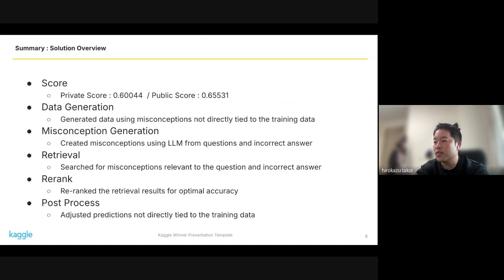Next, I'll explain the overall solution. Our private score was 0.60044 and public score was 0.65531. We implemented 5 key steps: data generation, misconception generation, retrieval, rerank, and post-process. I will walk you through the details of these steps shortly.